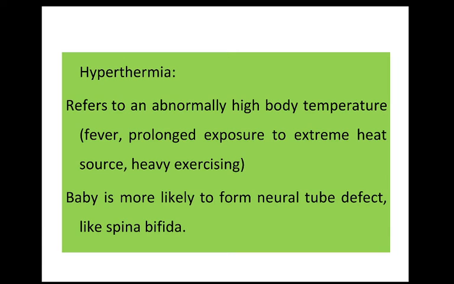Hyperthermia means if the mother-to-be is suffering from a fever or undergoes prolonged exposure to an extreme heat source, or she is having heavy exercise, it is not good for her. It might cause hyperthermia. Due to hyperthermia, the baby might develop a neural tube defect like spina bifida.